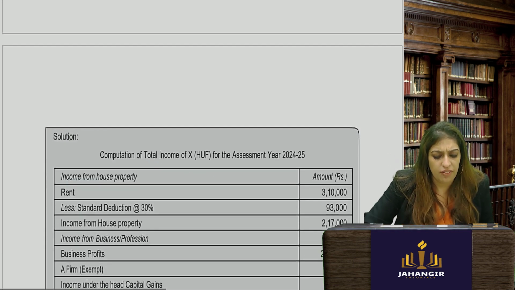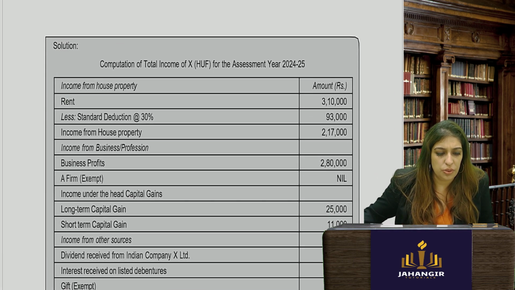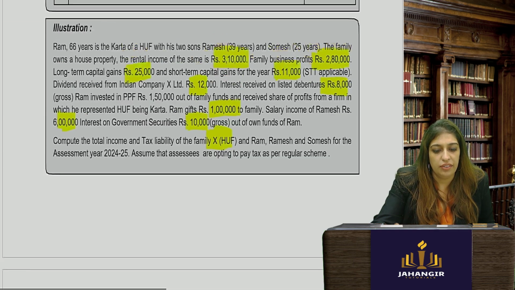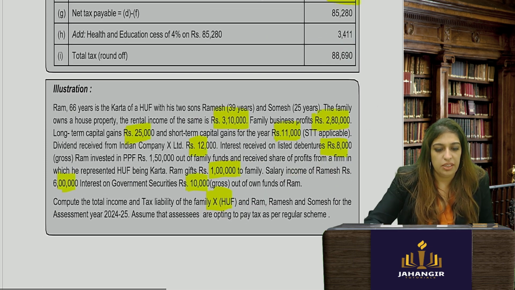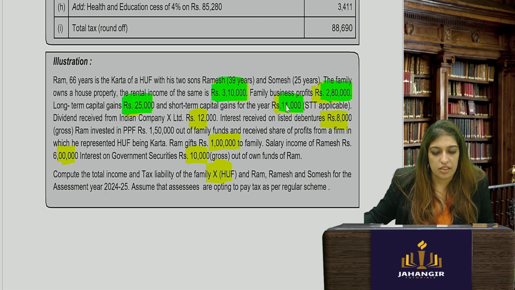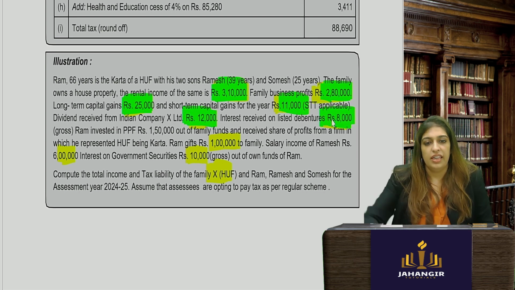Okay, one step at a time. First thing we'll do of HUF. So whatever was HUF income, we will take only that. Okay, so we got rent over here. Okay, let me just color it with another shade. Okay, 3 lakh 10. Family businesses 2 lakh 80. Long term is this. Short term is this. Dividend from company is this. Okay, let's take only this for now.